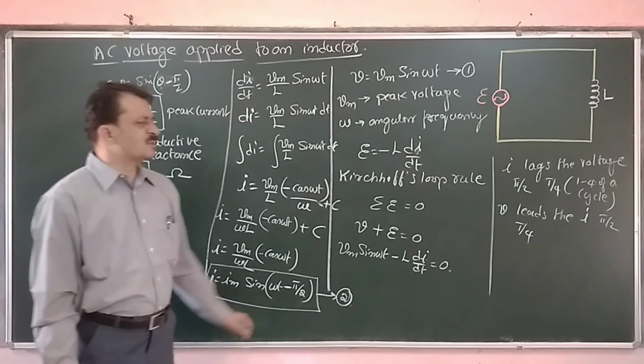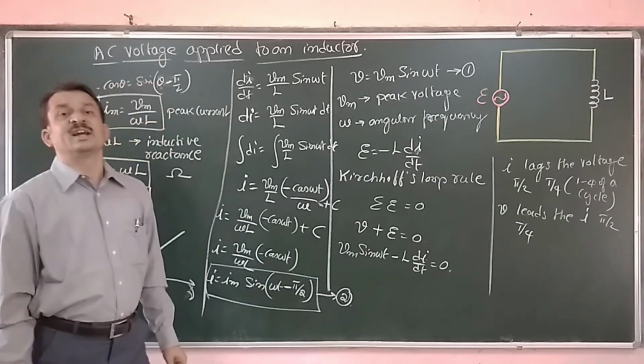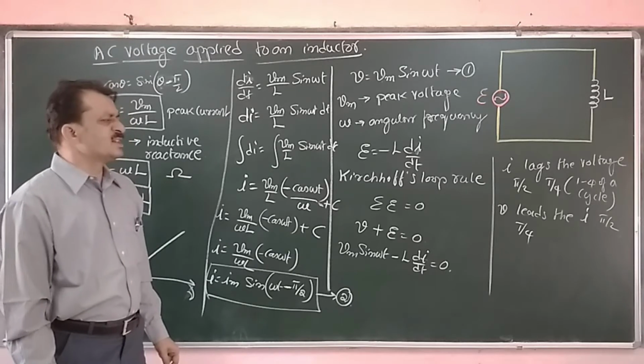Therefore obviously, what is the phase angle? Phase angle is 90 degree. Pi by 2 is the phase angle.